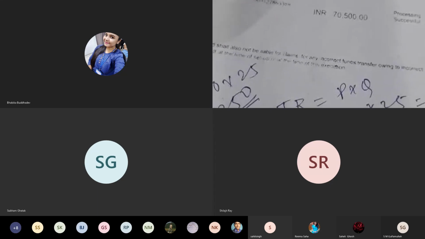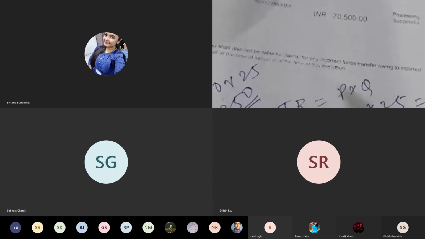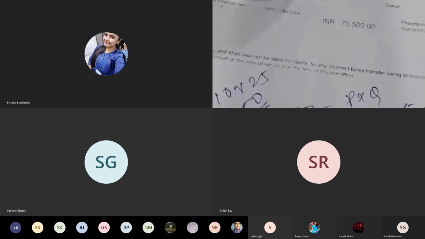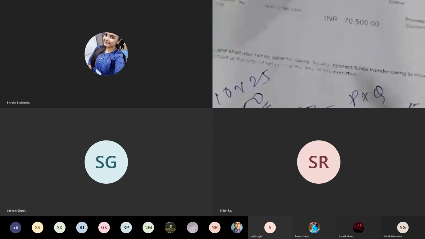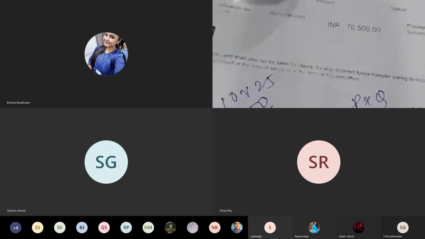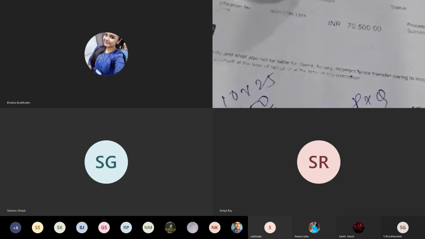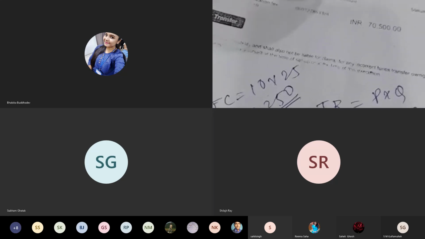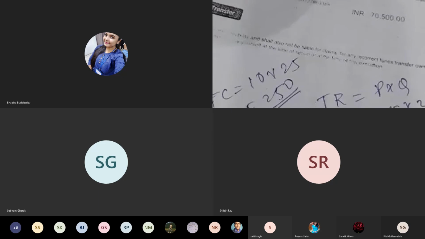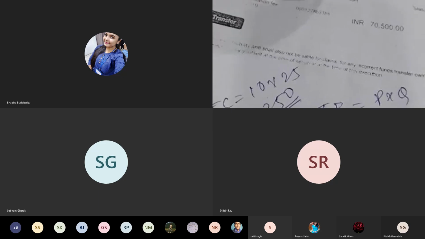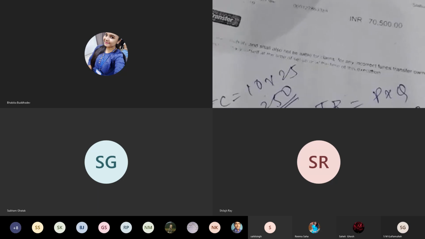That is why profit maximization theory is popular, to know how many units of the product have to be produced by the manufacturer and at what price those products should be sold in the market. This is the profit maximization theory. And there are certain assumptions. This note I shall forward. You will read it. And there are also limitations, shortcomings.